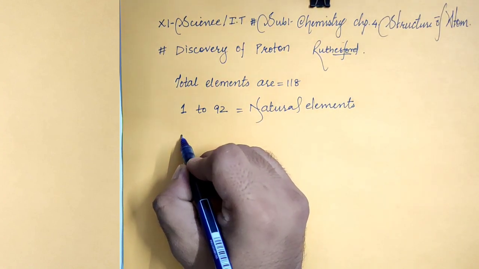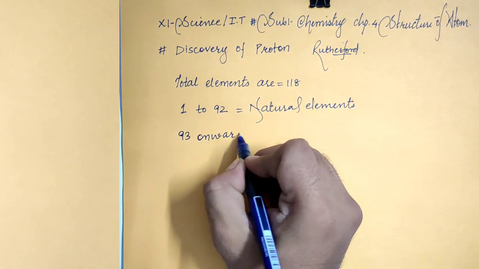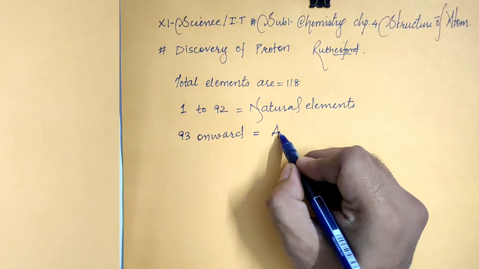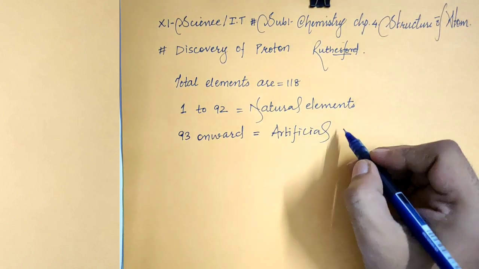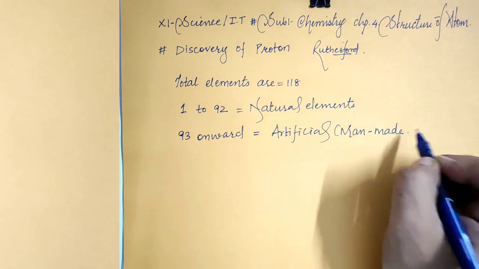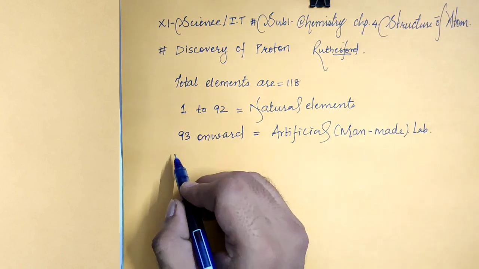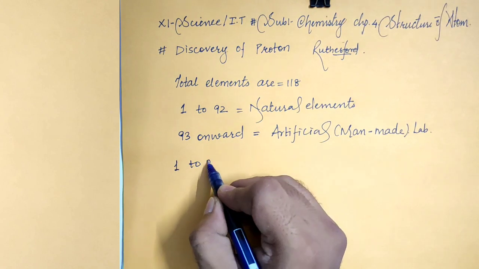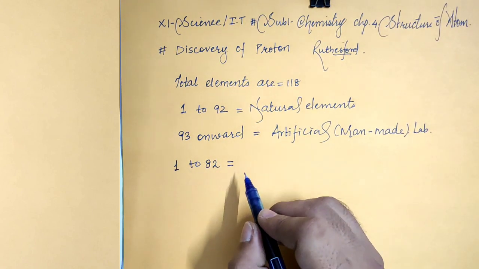After 92, that means from 93 onward, all elements are artificial, that is man-made in the laboratory. Out of these, atomic number 1 to 82 are non-radioactive elements.